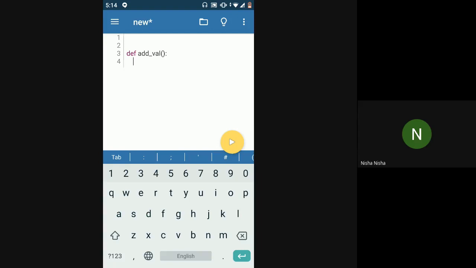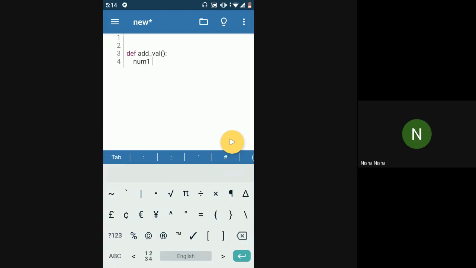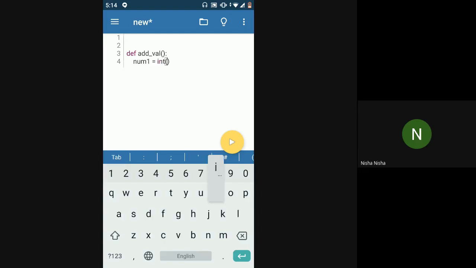I can either write num1 is equal to int, input, whatever the syntax is to take input from the user, or else, now I know that this input function will only be required inside my addval function. It is not going to be required anywhere outside of this addval function. So I have an outer function addval inside of which I want to use one logic multiple times, but I don't want to use that logic anywhere outside of this function, right?